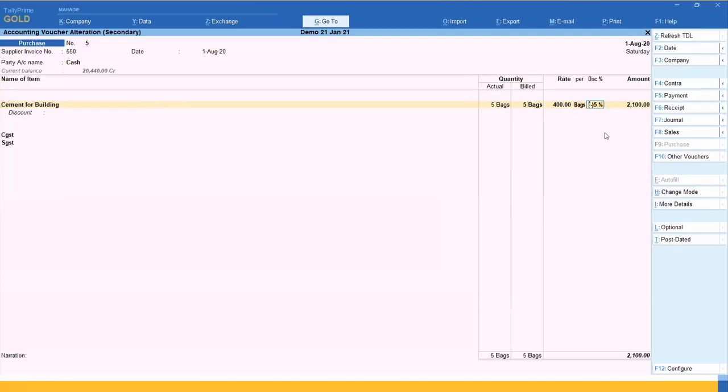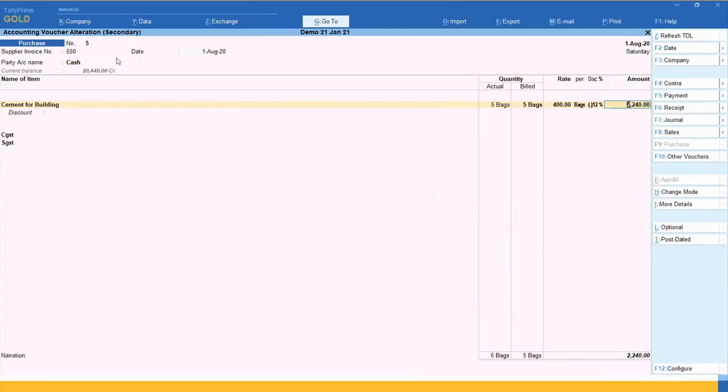Suppose, for example, what happens? 5 quantities into 400. I have received a 2,000 rupees purchase invoice, but I can put here minus 12%. Automatically my value will be increased to 2,240, and the stock is also updated.